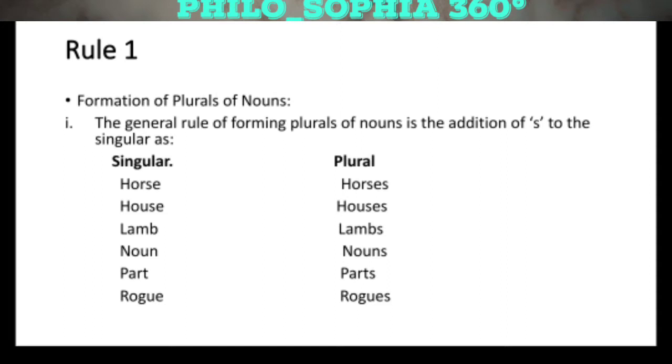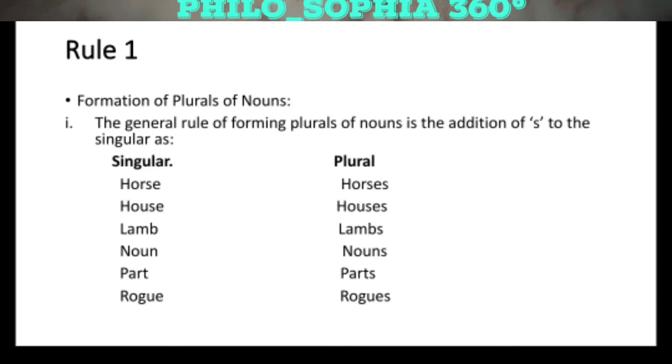But there are certain other words in which we have to apply some other rules to make them plural. For instance, we have a word horse. We will add s in it and it will become horses, which is plural. We have a word lamb, L-A-M-B, and we will add s in it and it will become lambs, which is plural.